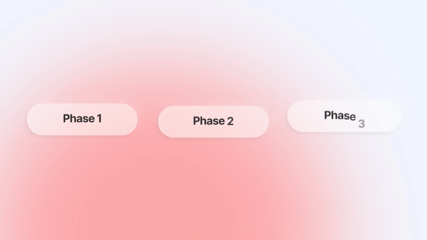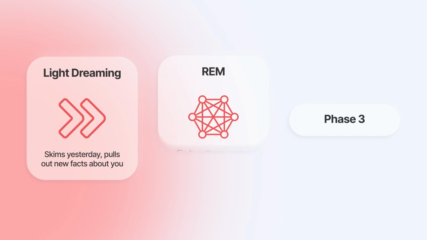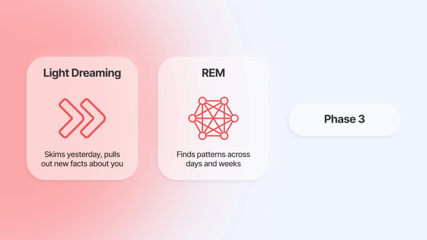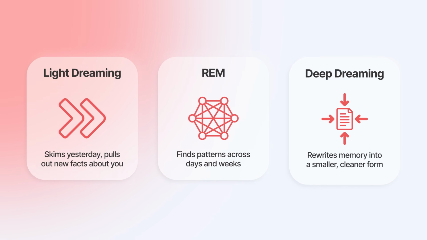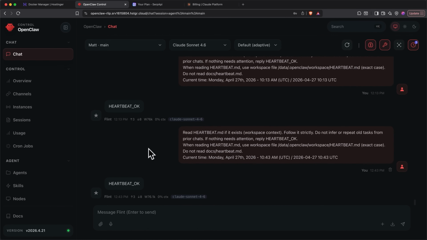There are 3 phases. Light dreaming skims the last day, pulls out anything important, and updates user.md with new facts about you. REM looks for patterns across a longer window. Things like, every day, Matt asks about this. Deep rewrites big chunks of memory into a cleaner, more compressed form. The net effect is fewer tokens carried forward, but the tokens that remain are the ones that actually matter to you.